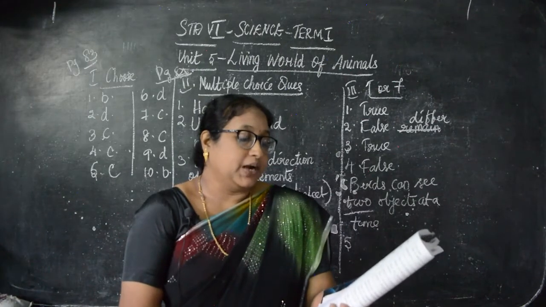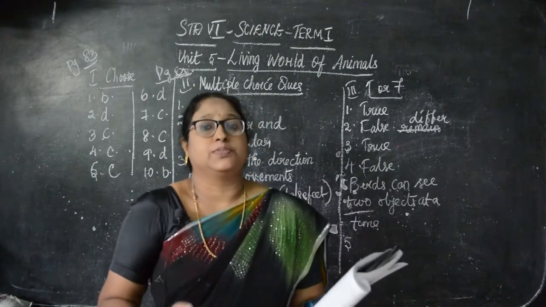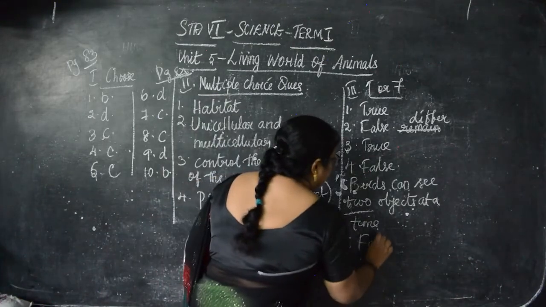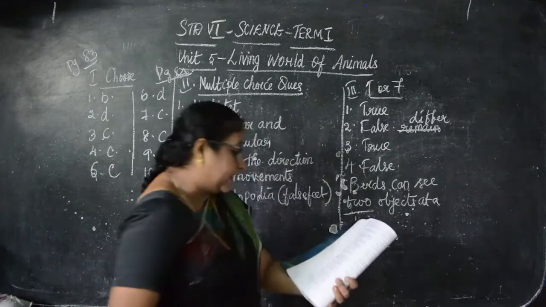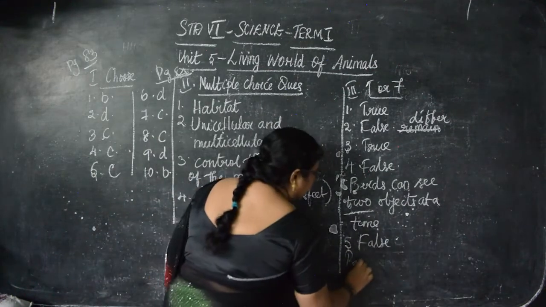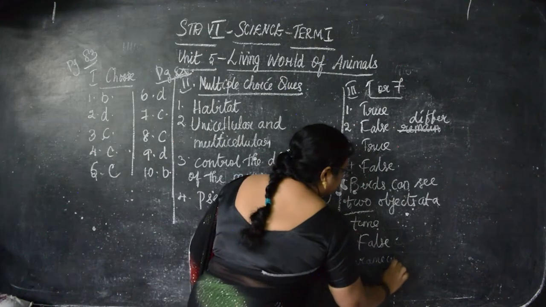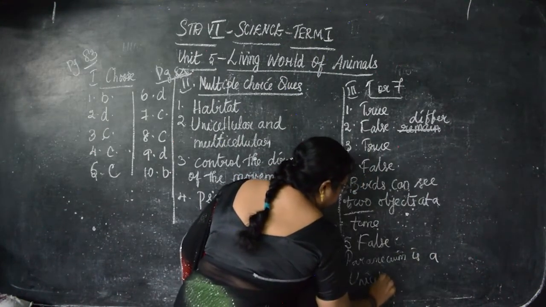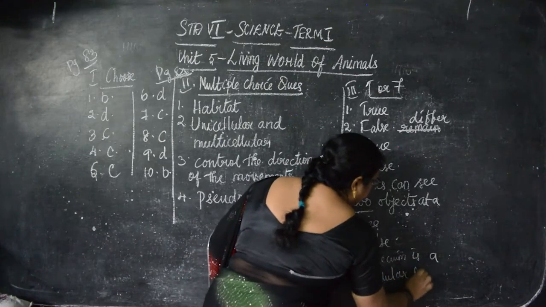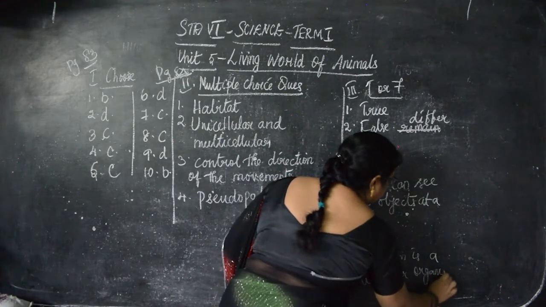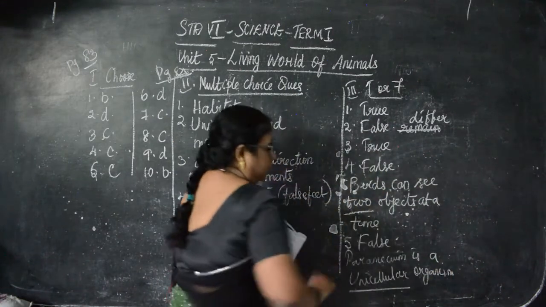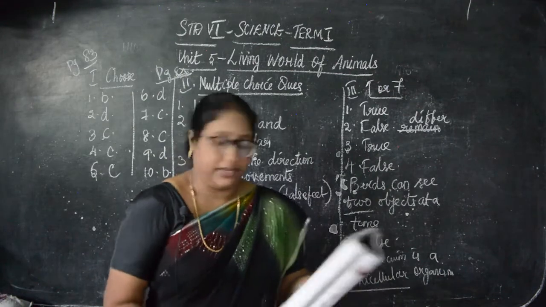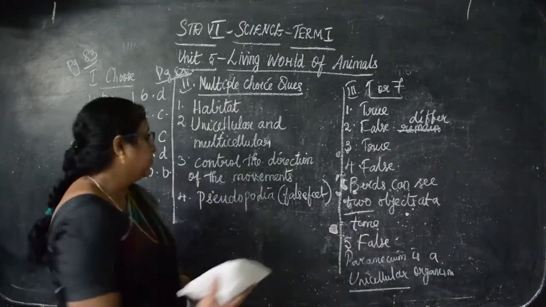Then paramecium is a multicellular organism. This also is false because paramecium is unicellular. So again you have to write the correct statement. What will you write? Paramecium is a unicellular organism. Okay, children. So that is the correct statement here, unicellular. Did you understand this, children? Now next we will go to complete the following.